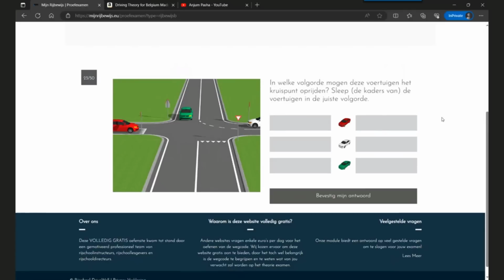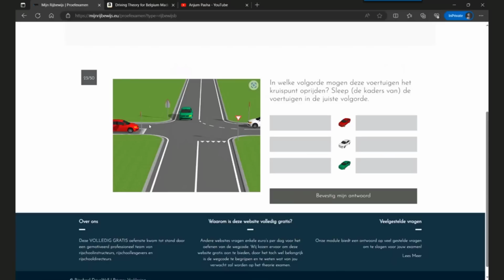Okay, in what order are these vehicles allowed to enter the cross point? This is a little tricky question, but yes, it's an important question. So let's see. There are some signboards and road markings, so we must pay attention to that. The first thing we can rule out: who's going last? The red car will go last.